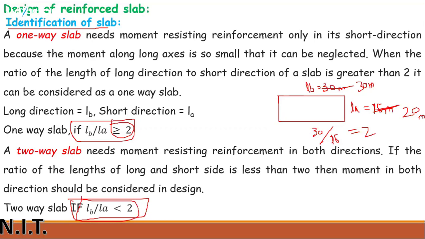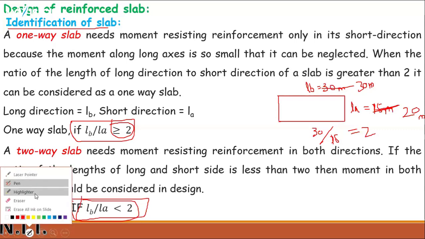If this ratio is less than 2, then we can say that it will be a two-way slab. If this ratio is greater than or equal to 2, then we can say that it will be a one-way slab. Clear? Any confusion?